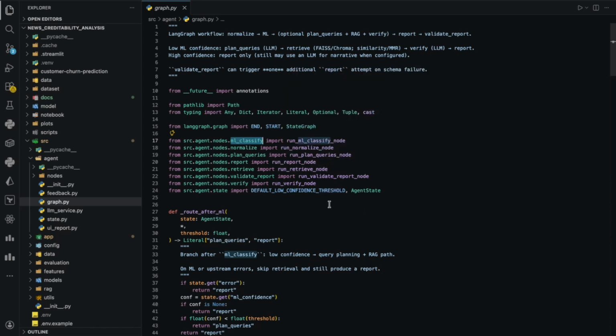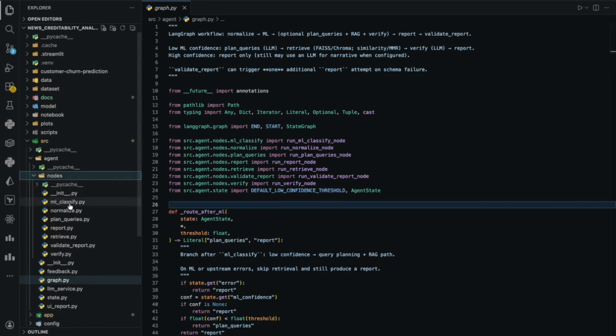High confidence, short lane, fast decision. Low confidence, full evidence lane, deep verification. And regardless of the path, every execution converges to a final report and the validate report. This is our schema guardrail, ensuring the output is structured, reliable, and production ready, with at most one retry if anything breaks format.